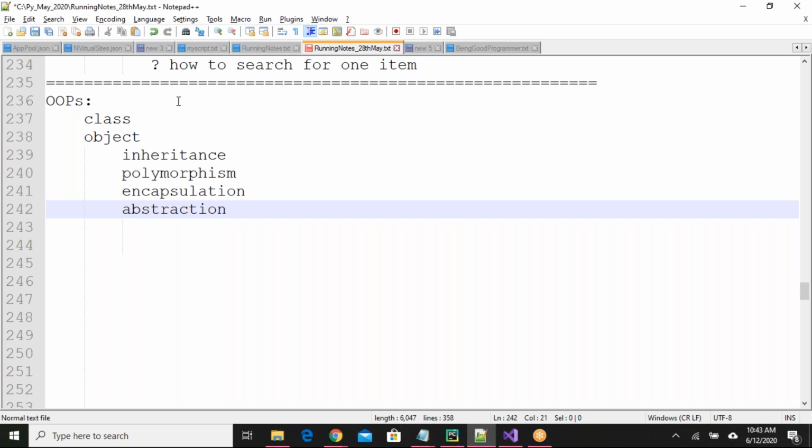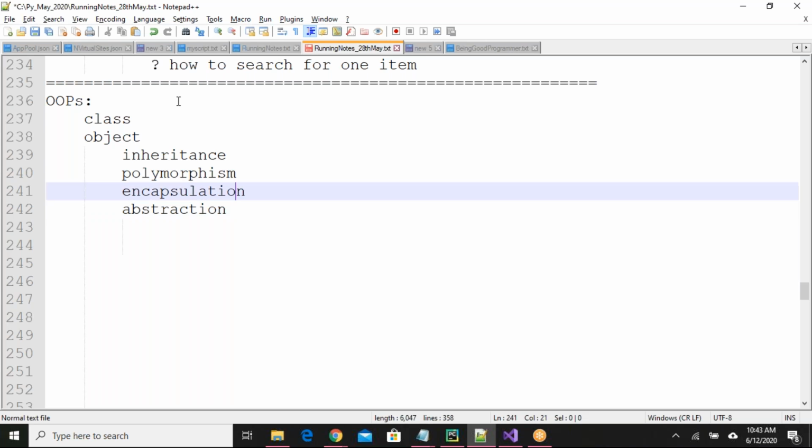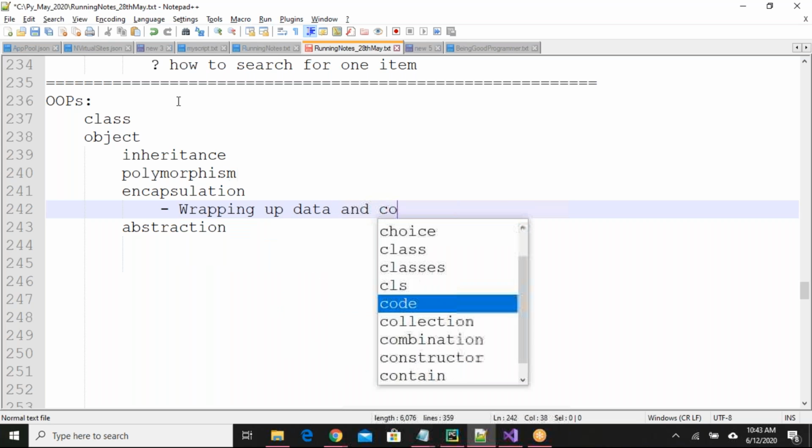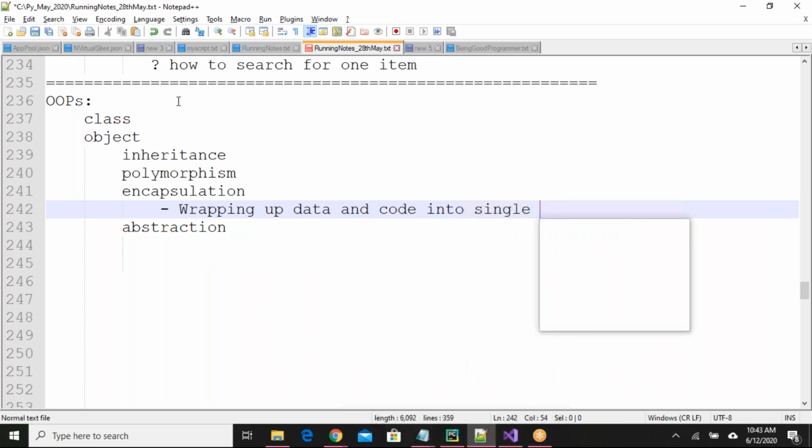Encapsulation means it's like capsulating. Capsulating means like one container. If you want me to define it in simple terms, I can say wrapping up of data and code into a single unit is known as encapsulation. Wrapping means packaging, a container kind of thing. Data means data members, variables, properties; all are the same.